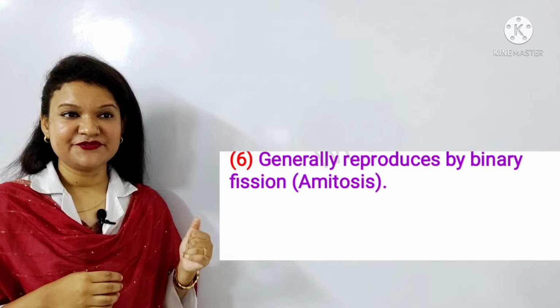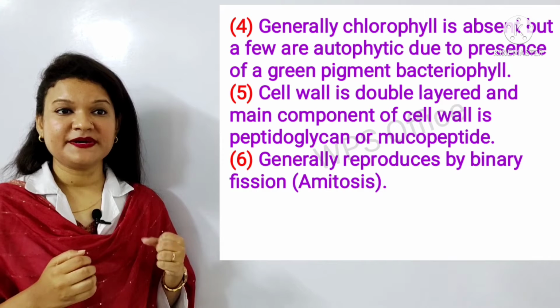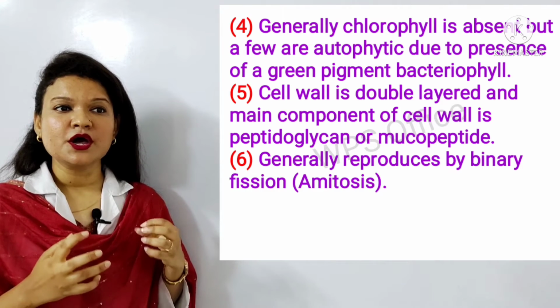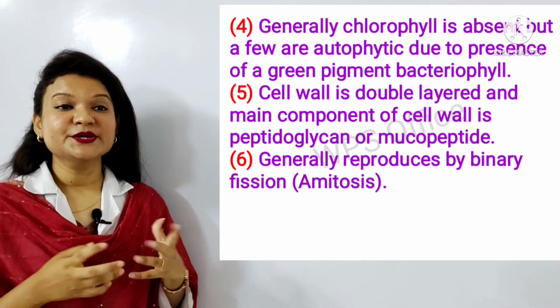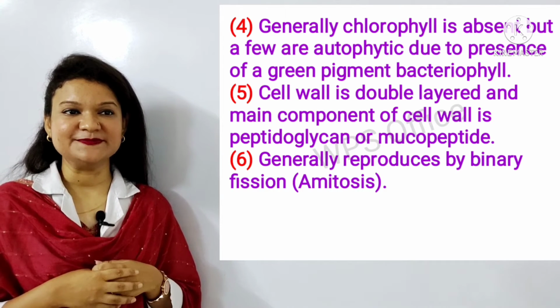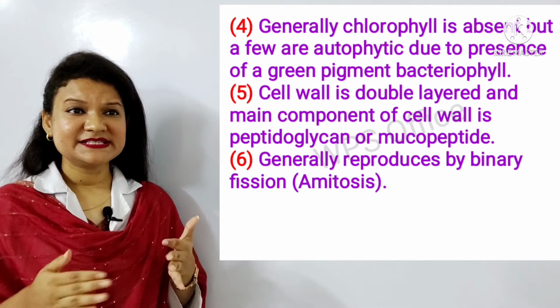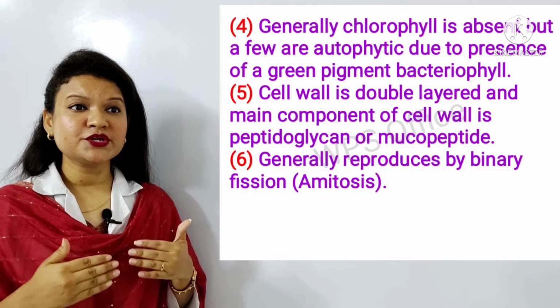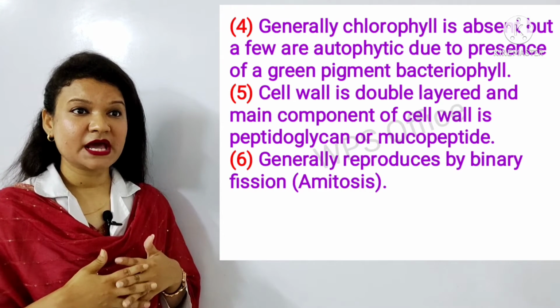And then number 4, generally chlorophyll is absent, but a few are autotrophic, that means they can produce their own food due to the presence of a green pigment, bacteriochlorophyll. And then number 5, the cell wall is double layered and the main component of the cell wall is peptidoglycan or mucopeptide.